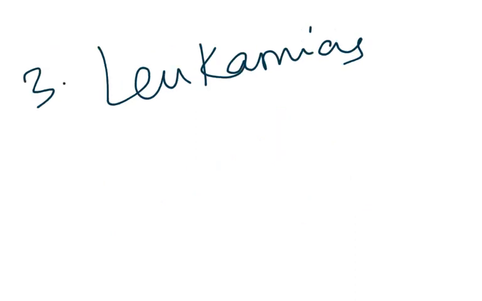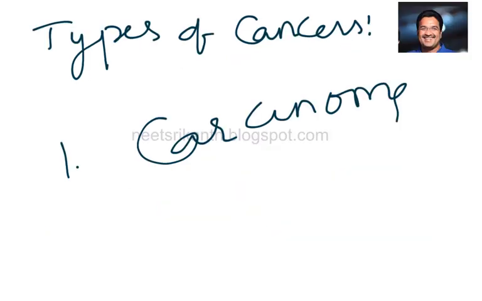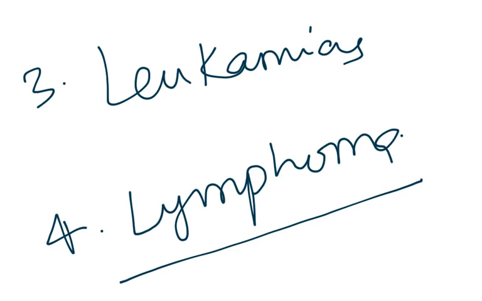Leukemias are cancers of bone marrow cells resulting in unrestrained production of WBCs. We say it is a liquid tumor; leukemias are called liquid tumors. Cancers of the lymphatic system are called lymphomas. To summarize: cancers of epithelial tissues are called carcinomas, of connective tissue are called sarcomas, uncontrolled production of WBC in the bone marrow is called leukemia, and cancer of the lymphoid organs is called lymphoma.